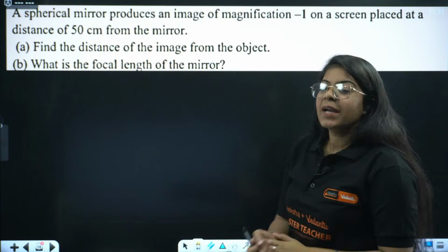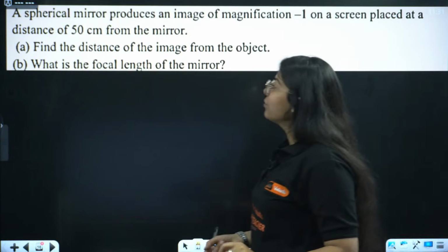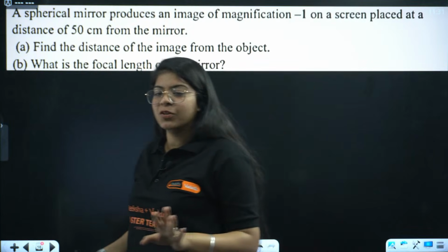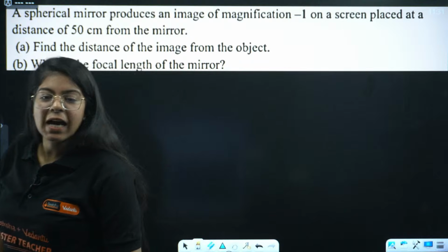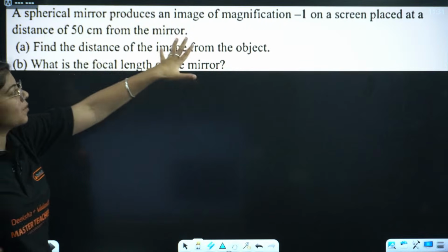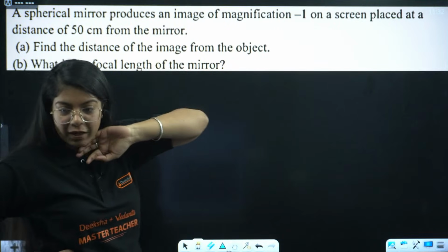Let me know. Get your pen and paper. I'll wait for 10 seconds because at this point you should have pen and paper with you. Okay? Done. Next, we have a spherical mirror produces an image of magnification -1.